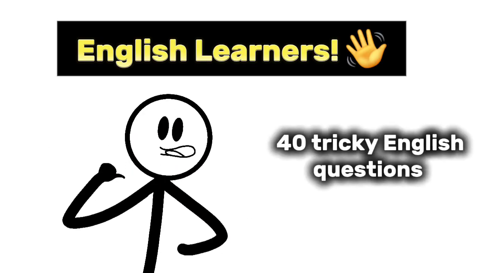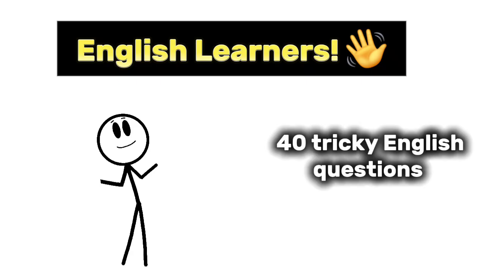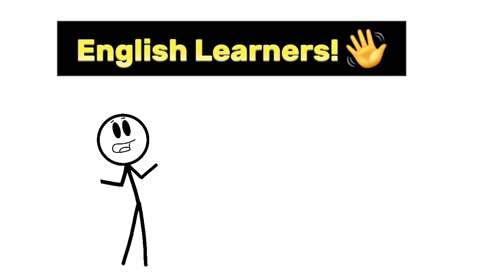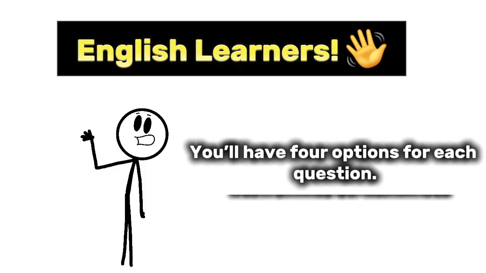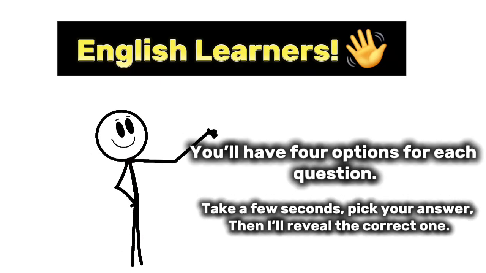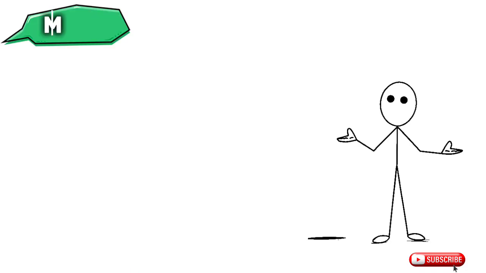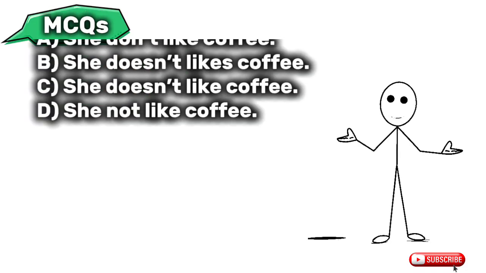Today I've got 50 tricky English questions for you. Some are easy, some will make you think twice. You'll have 4 options for each question. Take a few seconds, pick your answer, then I'll reveal the correct one. Grab a pen, keep your score, and let's start. Okay, so let's start. No cheating.